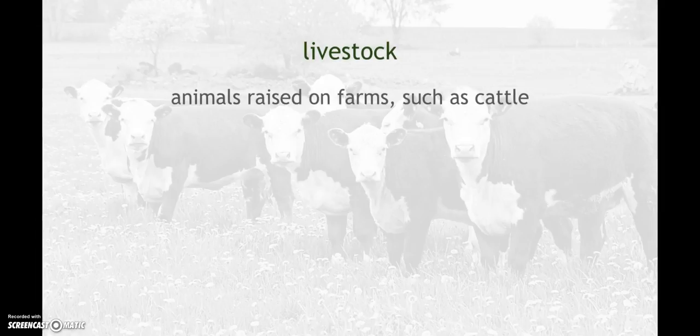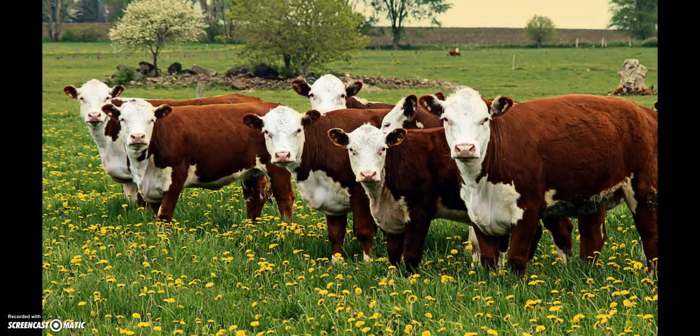Add to that is livestock, which are animals that are raised on farms, such as cattle. It could also be pigs and poultry, which is a term for birds like chickens and turkeys and ducks and stuff like that. But usually livestock refers to cows who are staring at you in a kind of creepy way. Stock, if you're a salesperson, is something that you sell, whether you own a store or a farm or whatever. If your stock happens to be alive, you have livestock, and that's what the cows are in this picture. By cows.